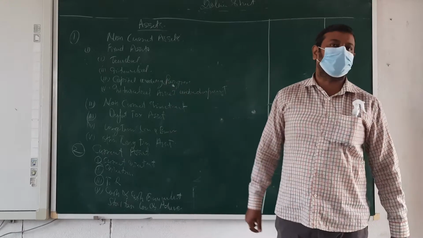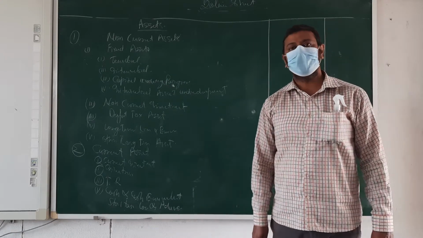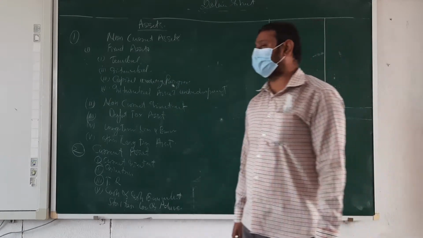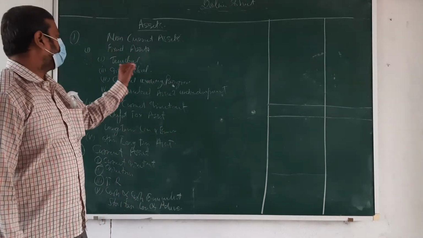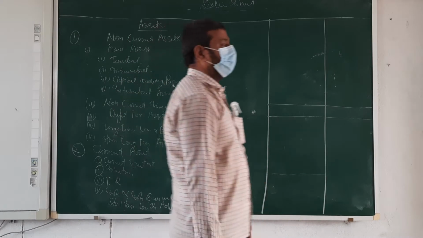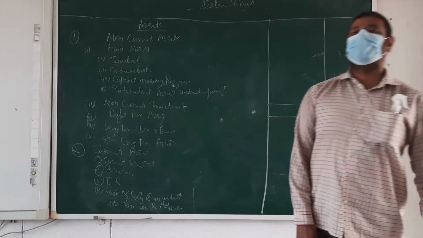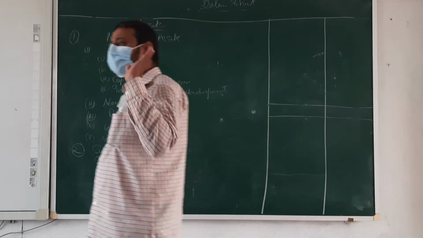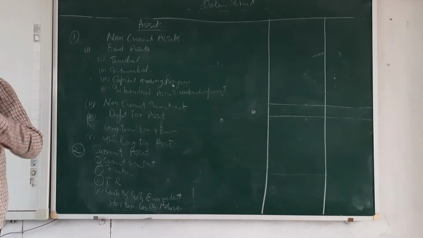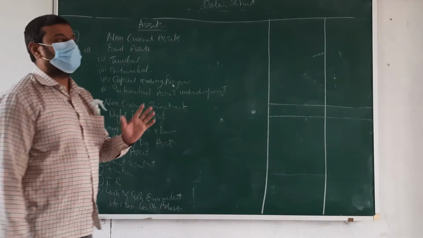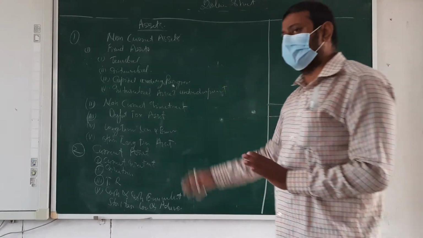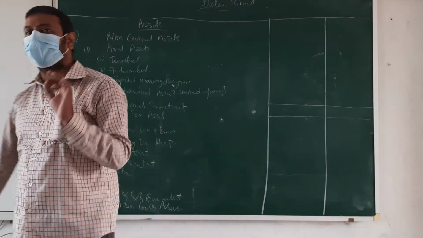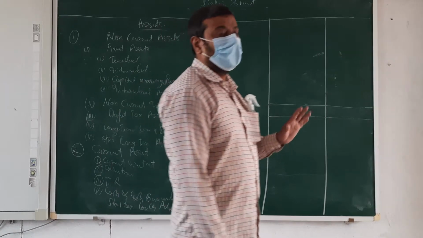Land, building, plant, machinery. These are all the fixed assets. Okay. Then next. Surveying, beta, tangible. I think we learned about the tangible: assets which we can see and touch. That is the tangible. Land, building, plant, machinery. We can touch and see. And second is the intangible, meaning the assets which we cannot see and touch.